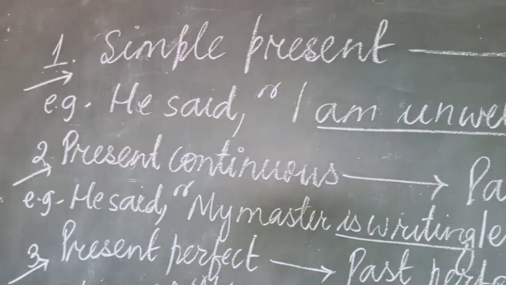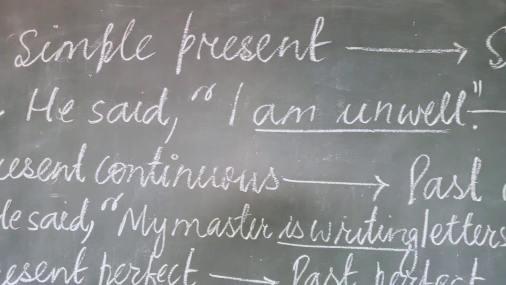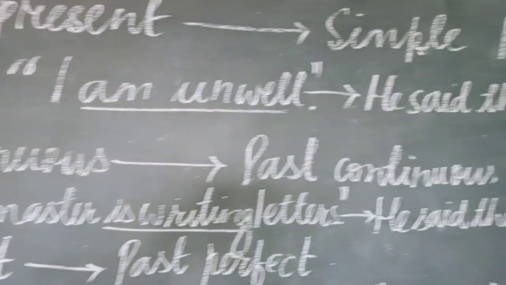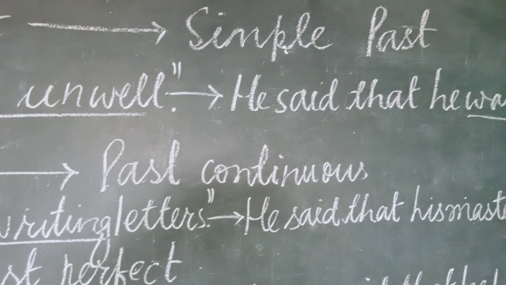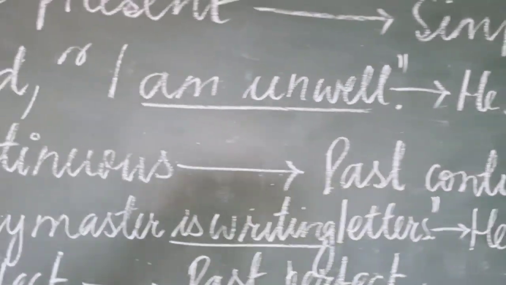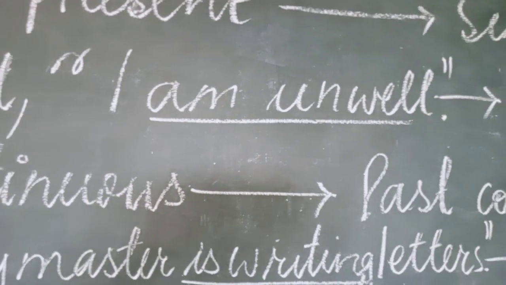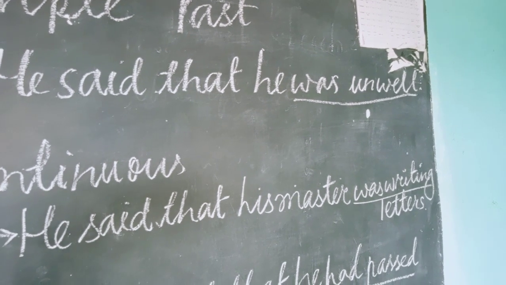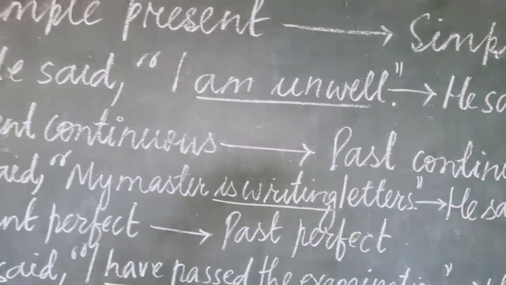Let's clear with example. He said, "I am unwell." It becomes, he said that he was unwell. So what is the change? Here it was am unwell, it's changed into was unwell. So simple present is changed into simple past.